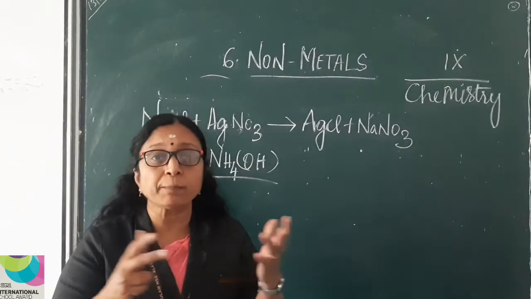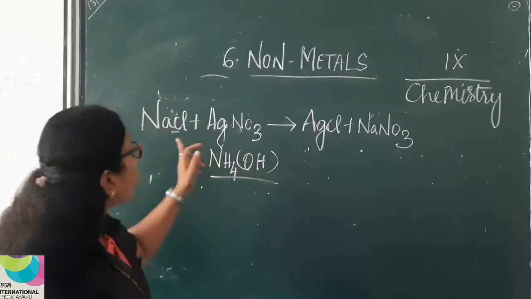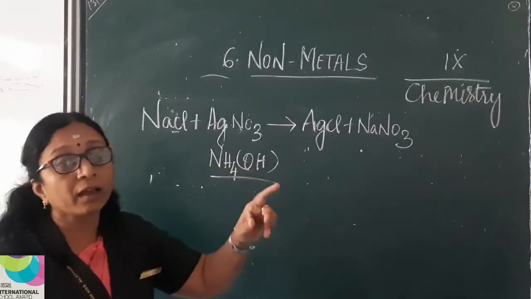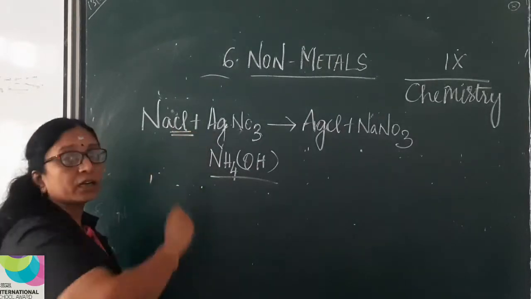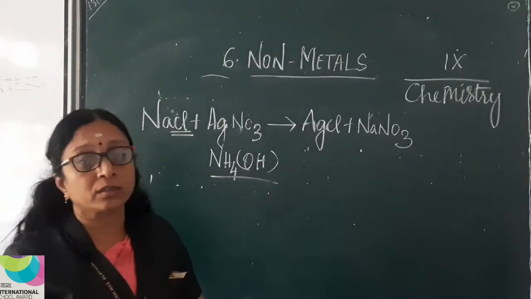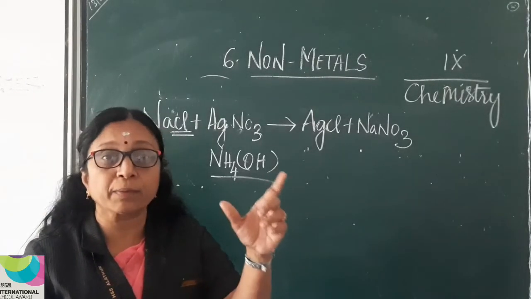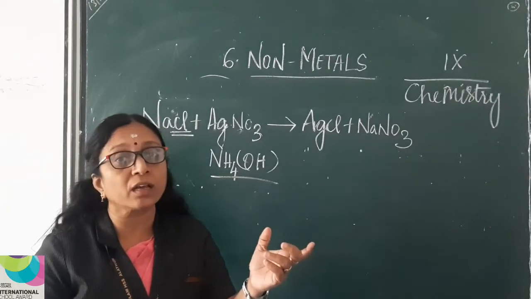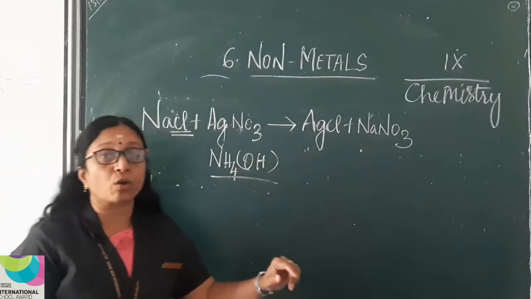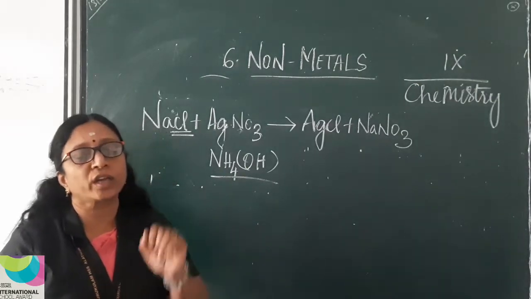So if the white precipitate dissolves and you get a clear solution, the salt you have taken is a chloride salt. Of course, here we have taken a chloride salt, that is sodium chloride. In case the white curdy precipitate doesn't dissolve and you don't get a clear solution, the provided salt is not a chloride salt.